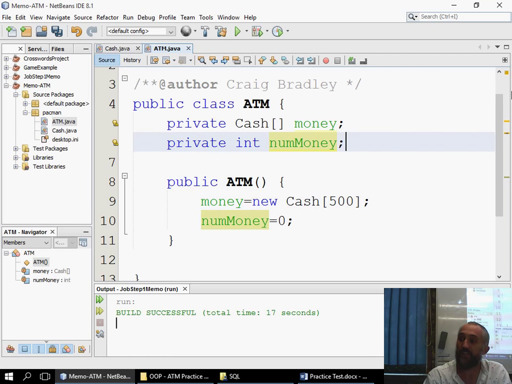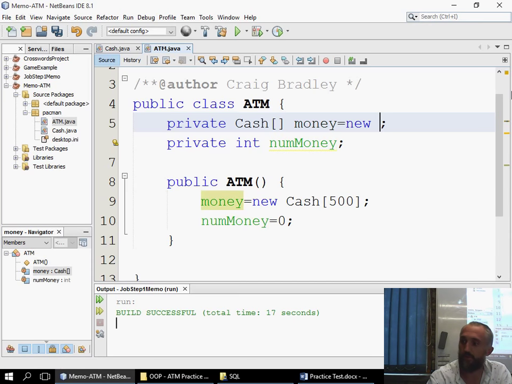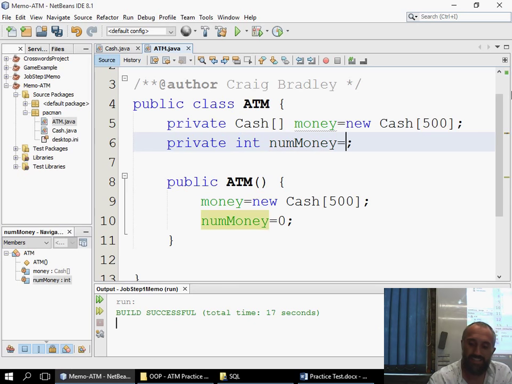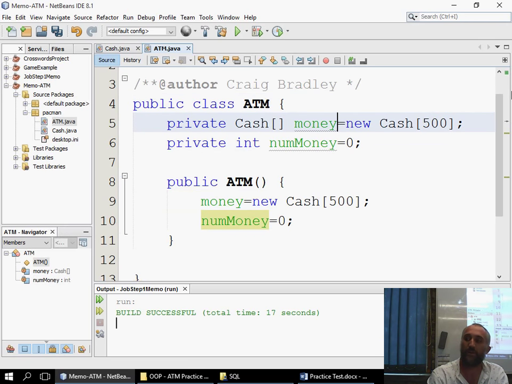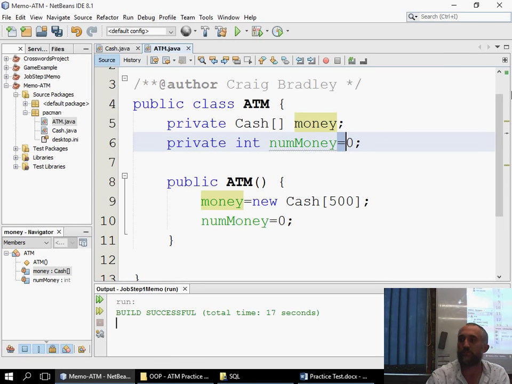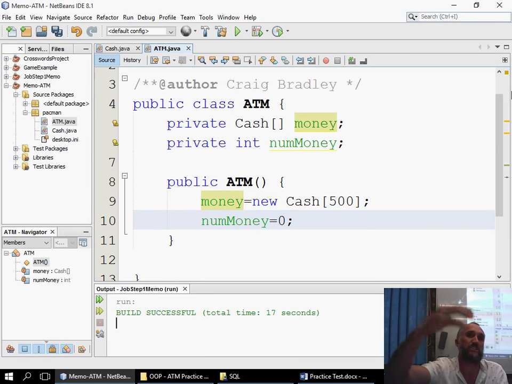Now, some people do the following. There's nothing wrong with that, but it just means that if I have other constructors, it will always default to initializing that. If you have other constructors where potentially you will receive the cash through, it would then initialize it and then reinitialize it. So there's nothing really wrong with it. I just want you guys to get used to the fact that your constructors are for initializing things.